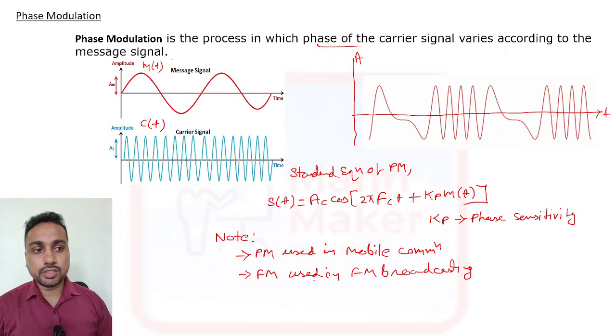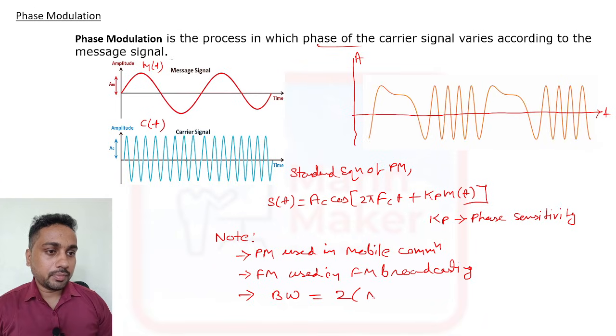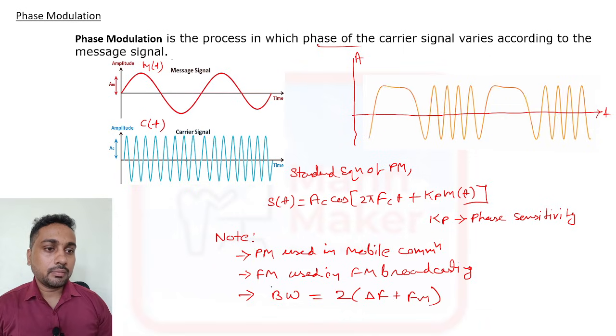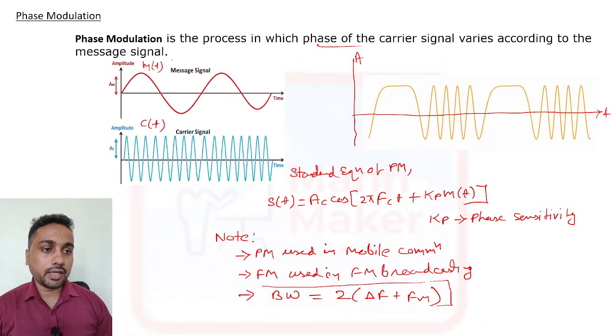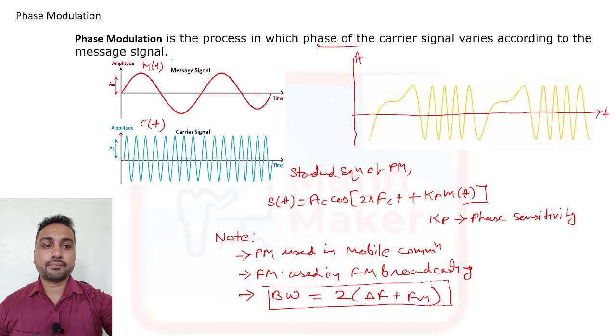Now the bandwidth of angle modulation is equal to twice of (del f plus fm). This is the same for both phase modulation and frequency modulation.